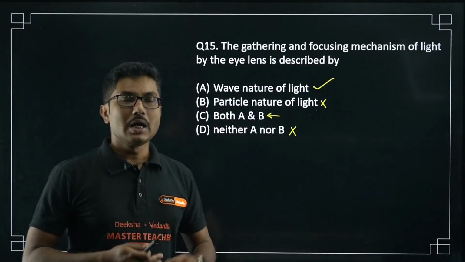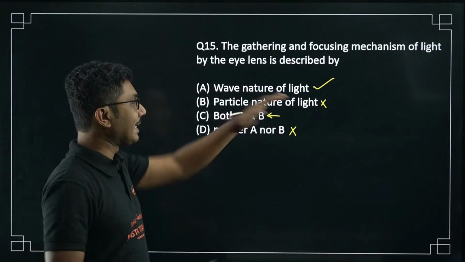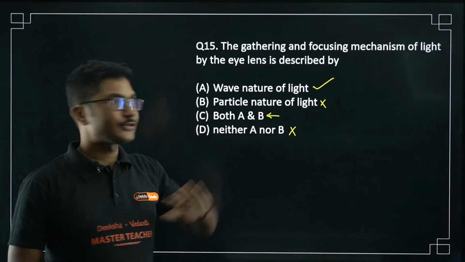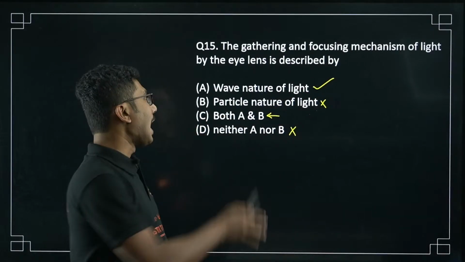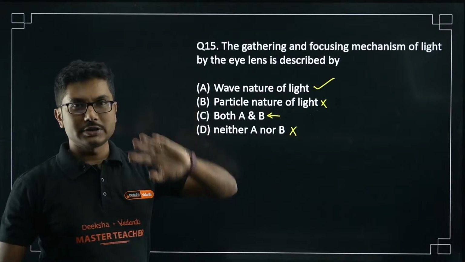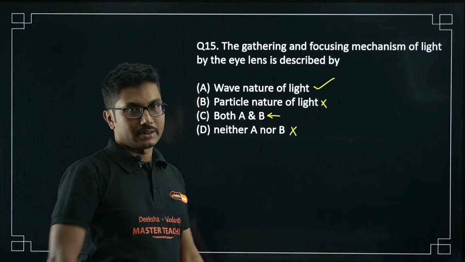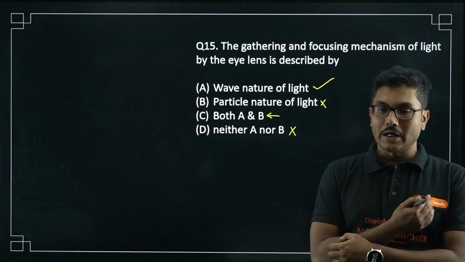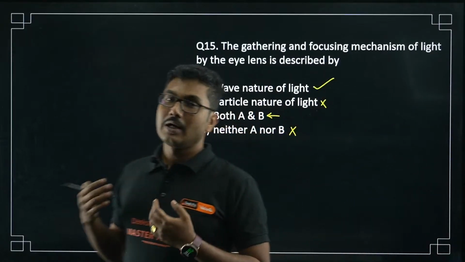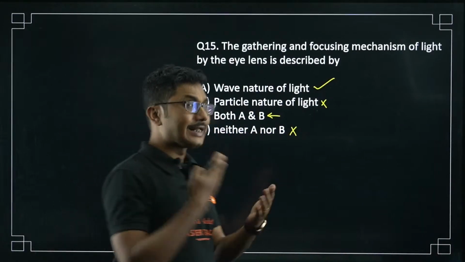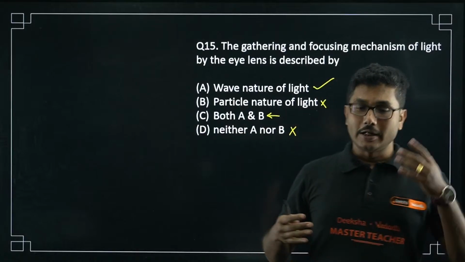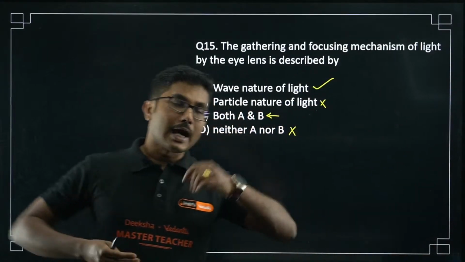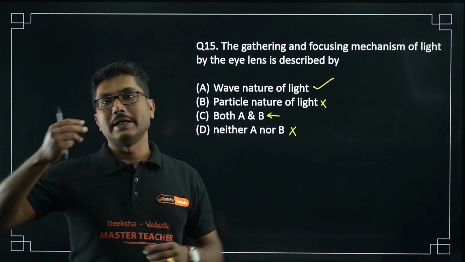But you can eliminate option B and option D. Option B and option D will not be the answer, either option A or option C. So option A will always be there. Wave nature of light is always there. Now in our eyes, what happens, our cornea and there are cone cells, the different types of cells, and they are sensitive to different colors, they react to different things.